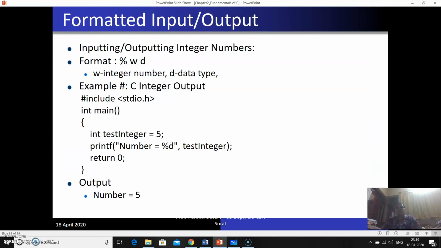Formatted input and output. Whenever we require it, what is a format? Suppose I am printing the cost of various items. In a bill we align the digits from the right-hand side only. In exactly the same way, if you want to apply the same format, here you have to use %wd. W indicates the width of the integer number and d is your data type. So if I write %d and the value is 5, it will simply print 5.